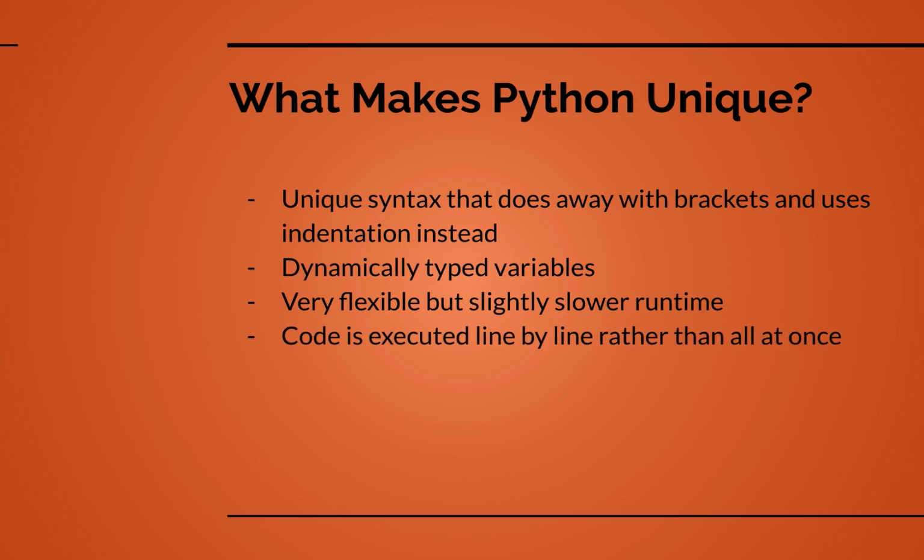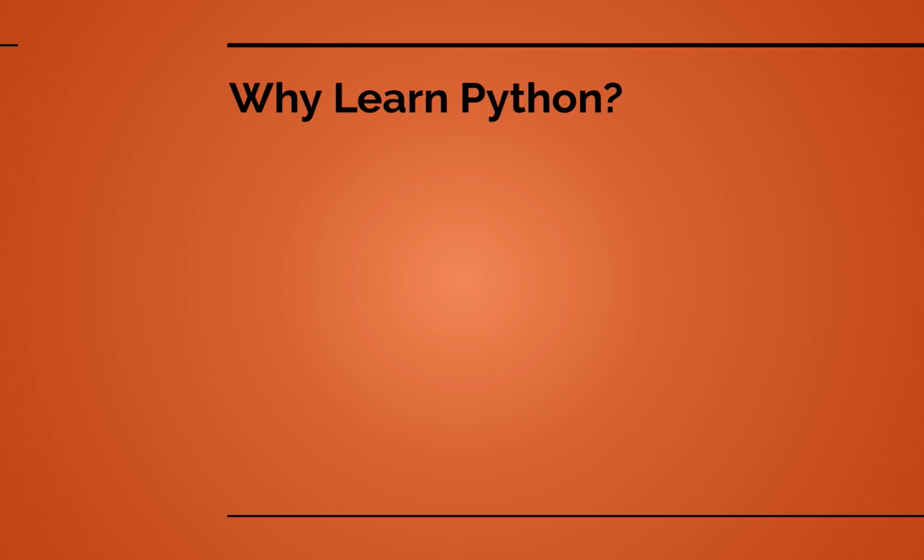Another thing about Python that makes it unique is that the code is executed line by line rather than all at once. Some of the programming languages will execute an entire block of code all at once. They'll do all the error checking and stuff then. Whereas with Python, we do things line by line, kind of only encountering problems when we reach them.